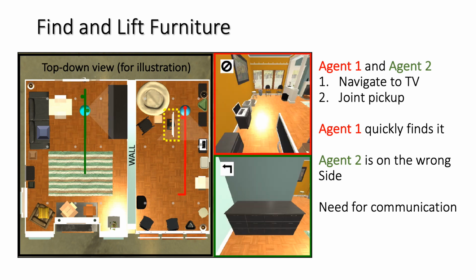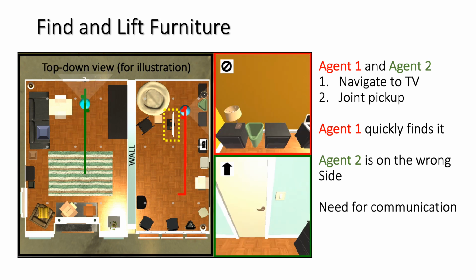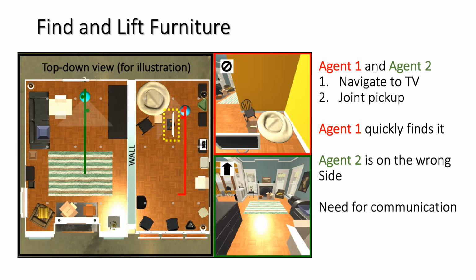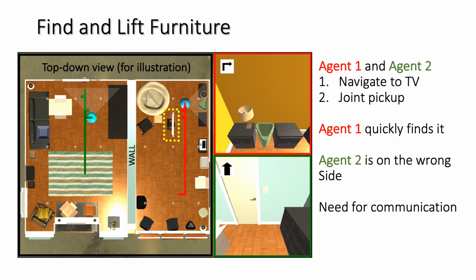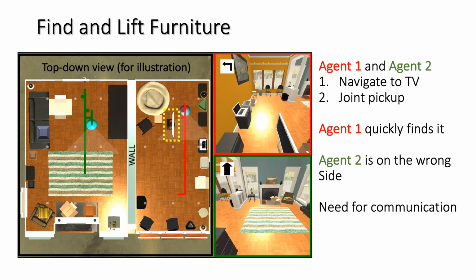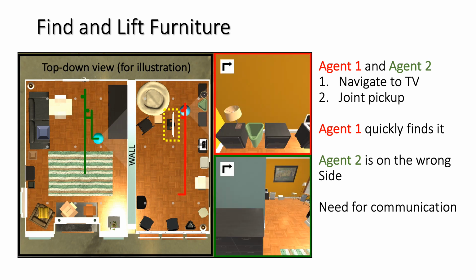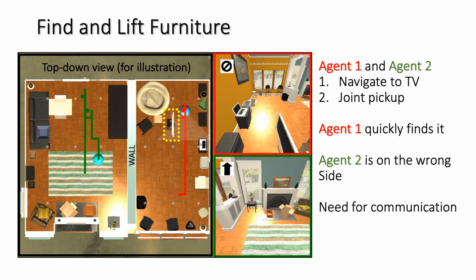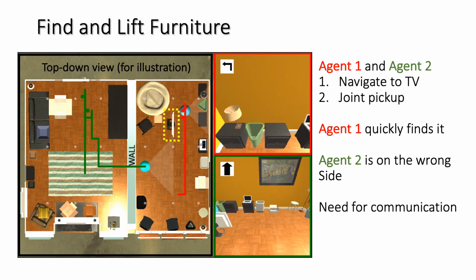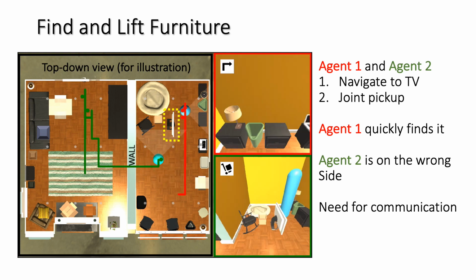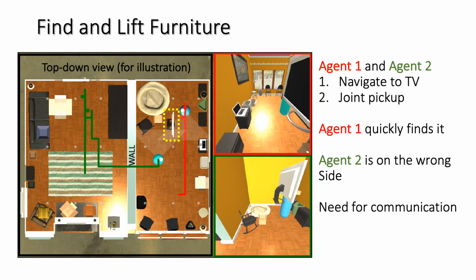The green agent is stuck on the wrong side of the wall and ends up banging its head a few times. It gradually finds the television on the other side. Notice how the TV is now lifted in the air.